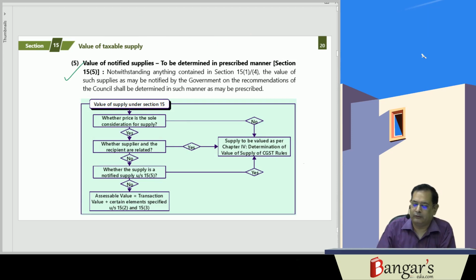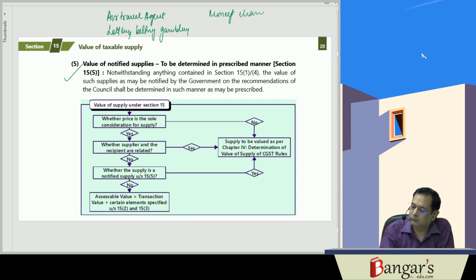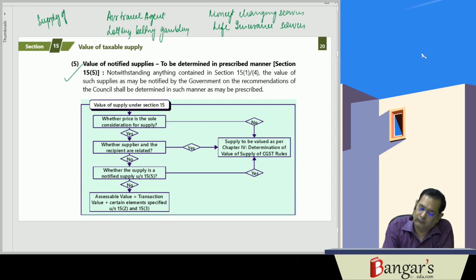Section 15.5 provides that the value of notified supplies, say air travel agent, lottery, betting, gambling, money changing service, say life insurance, supply of second-hand goods, will be in accordance with the rules.